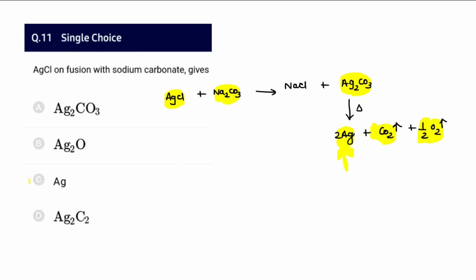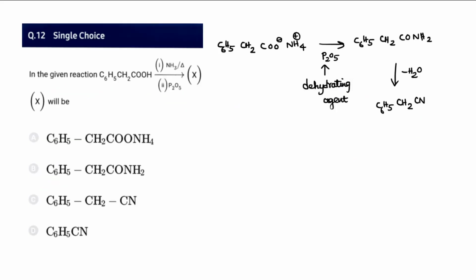So the 11th one finally gives silver, because on fusion the temperature will be very high, and the product further undergoes decomposition. You may go for thinking A, but that is not the case because it further undergoes decomposition, resulting in Ag. And question number 12,